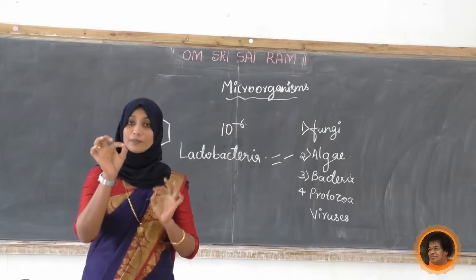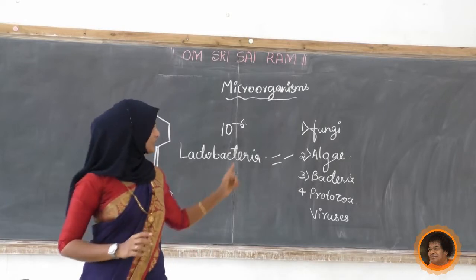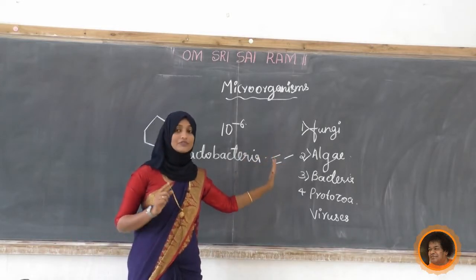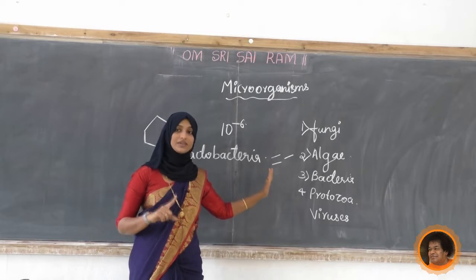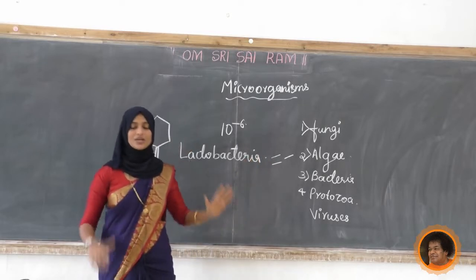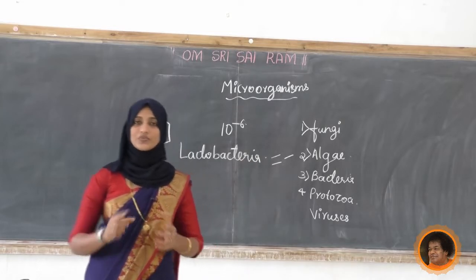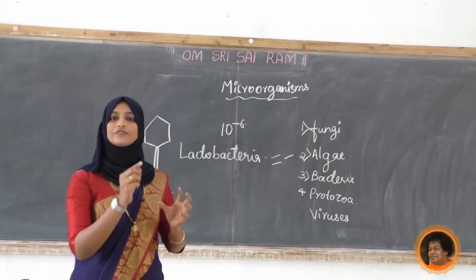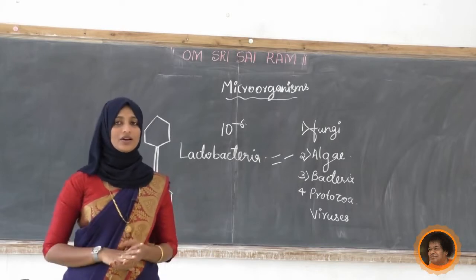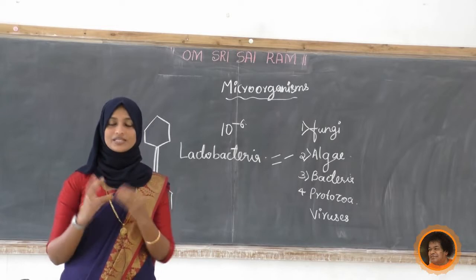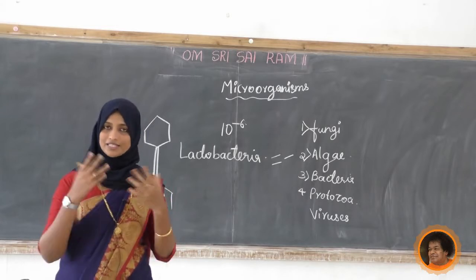Viruses cause diseases not only in human beings but also in plants. In citrus we see patches on the fruit or leaf, in lemon and all, caused by Xanthomonas citri, the scientific name of that organism.